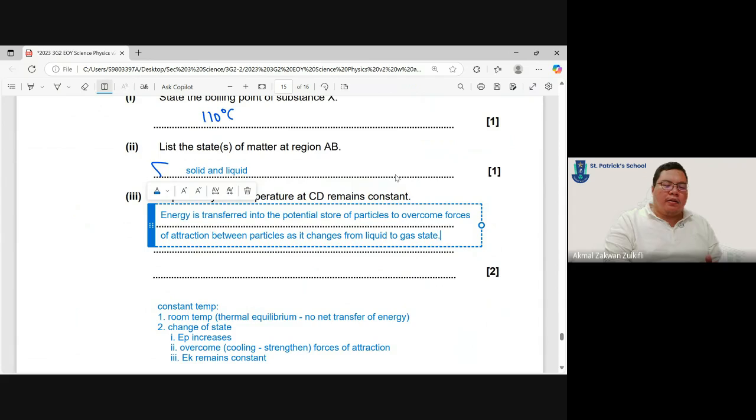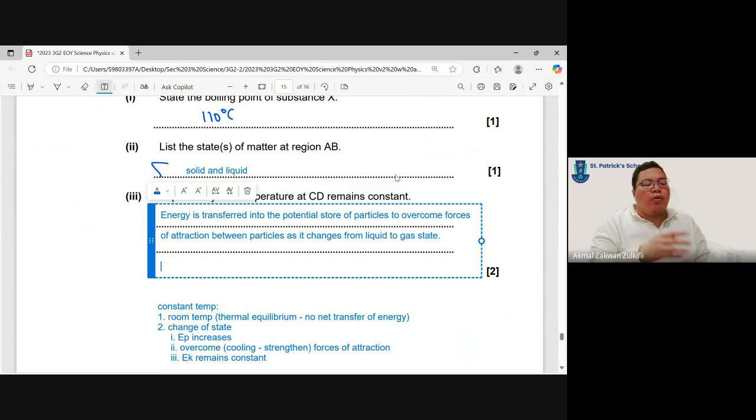Okay, I know I talk about the attraction. If you tell me to overcome forces of attraction between particles, it's fine. Of course, better to actually explain to me, right, that it's a change of state. Energy is transferred into the potential store of the particles to overcome. So you tell me that there is a change of state to overcome forces of attraction between particles. Because why? Because they're changing state, right?